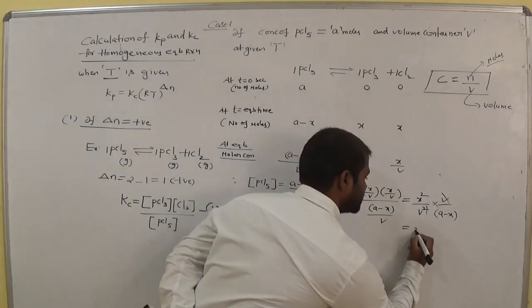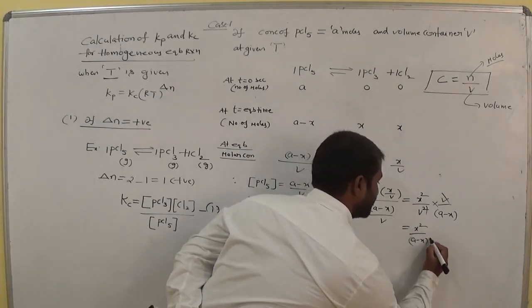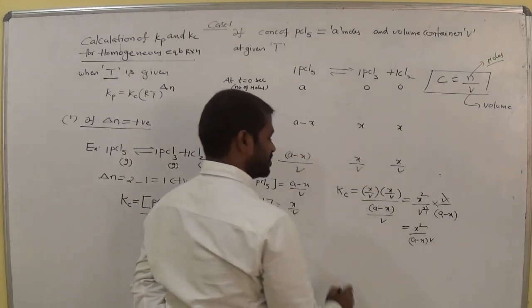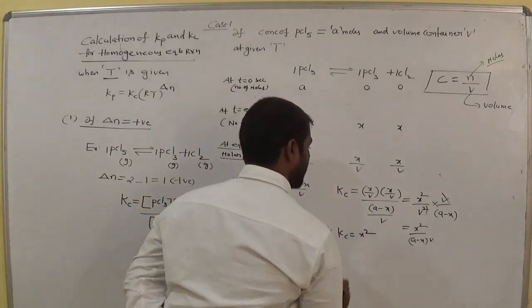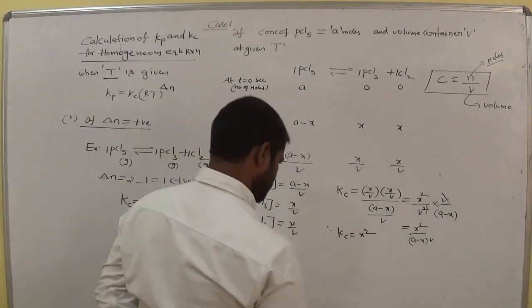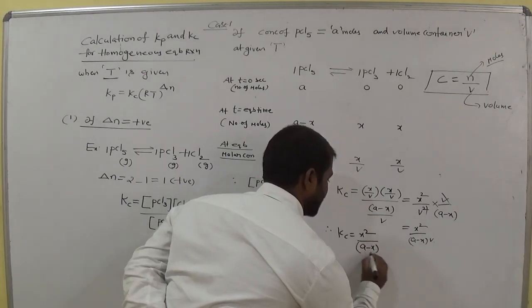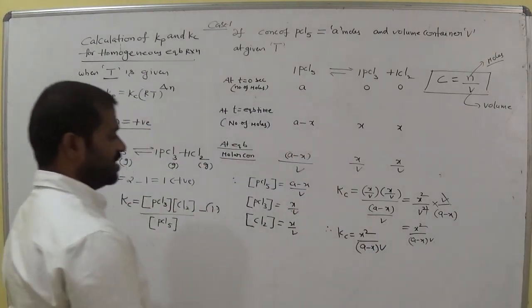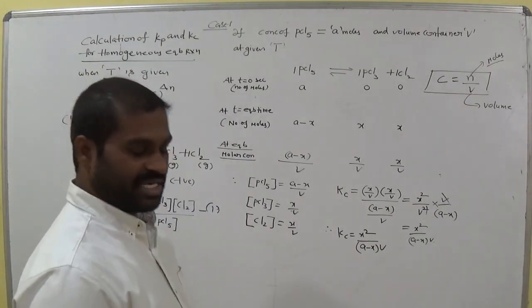Then the remaining is X square by A minus X into V. Therefore Kc is equal to X square by A minus X into V. Am I right? Therefore Kc is equal to X square by A minus X into V.